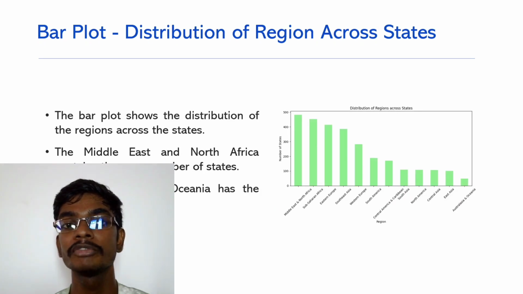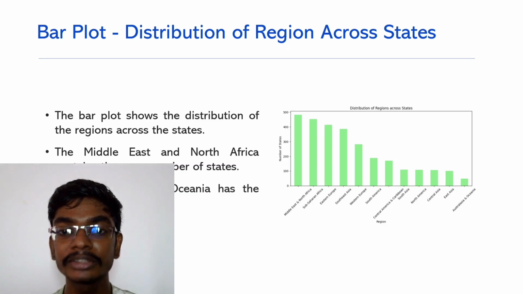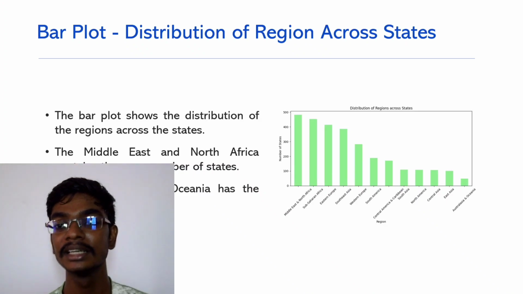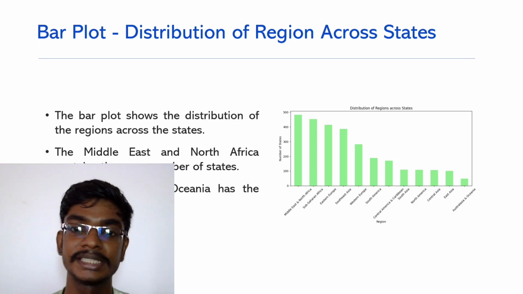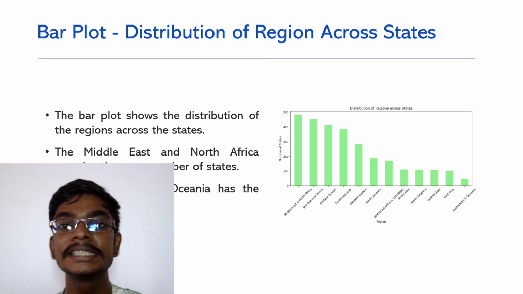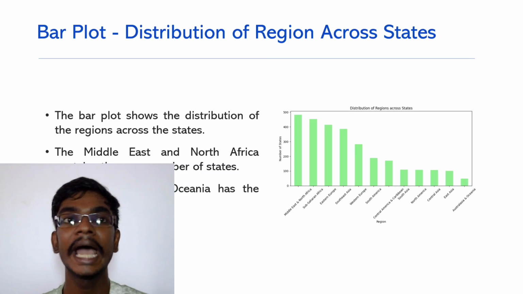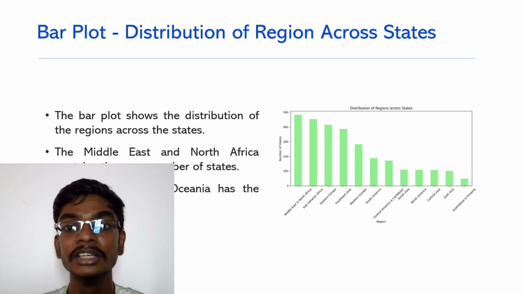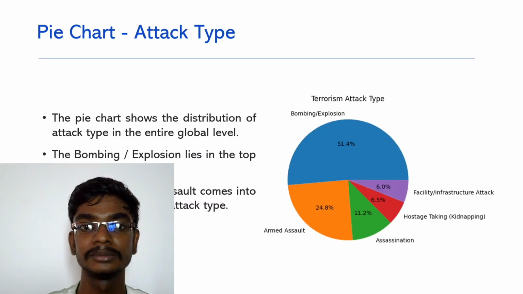Then the bar plot of the distribution of region across states. Here, the region is shown. The Middle East and North Africa has the most number of states, nearly around 500 states, and Australasia and Oceania has the least, nearly 50 states. After Middle East and North Africa, Sub-Saharan Africa comes into play, and then Eastern Europe, followed by Southeast Asia and Europe, and so on. By this we can understand how many states are in a particular region.